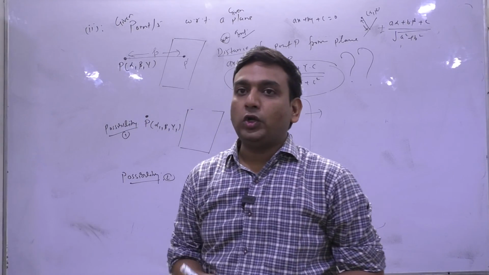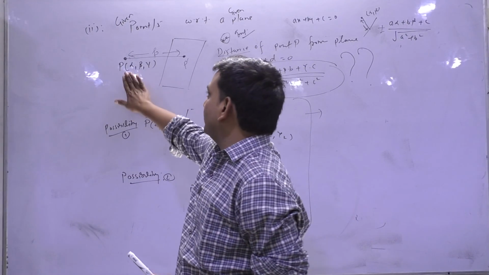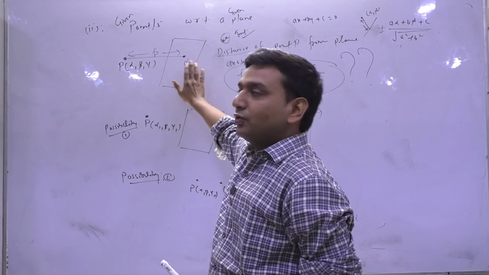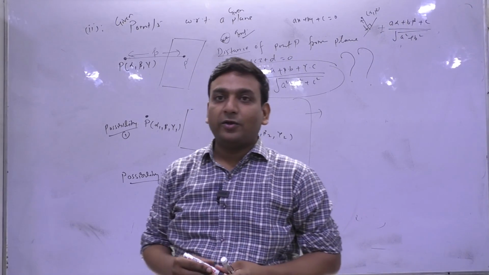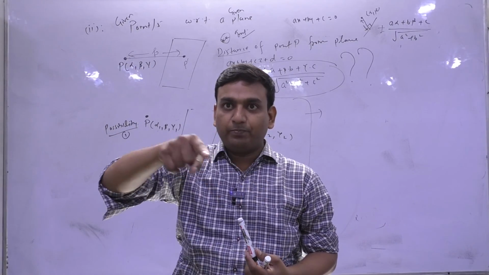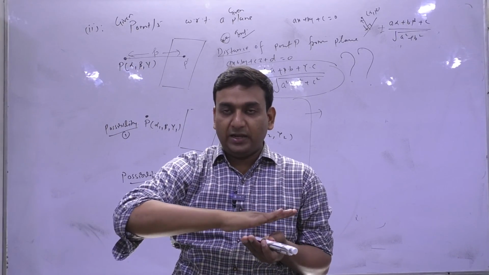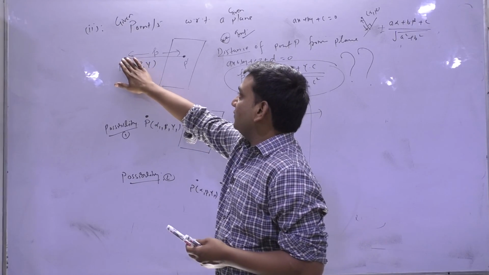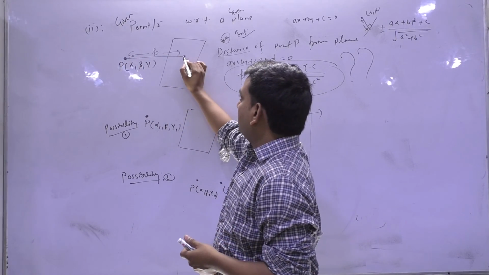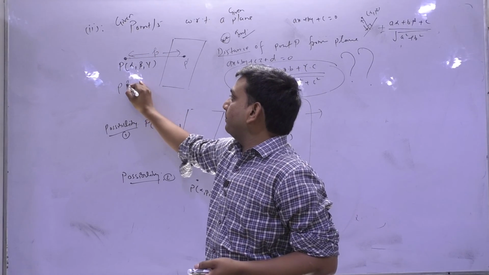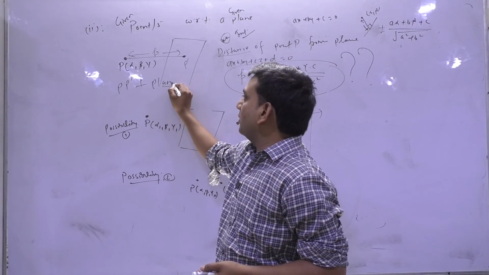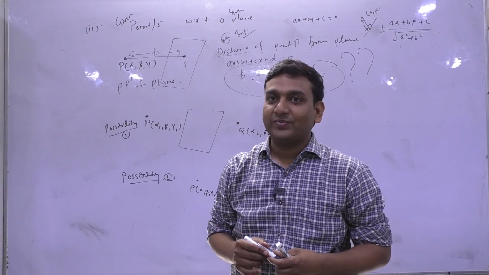Suppose that I want to know what is the distance of this point from this plane. So what you do? You just draw a perpendicular from that point to that object, whether it is a straight line or a plane. So on this plane a perpendicular is drawn, means P dash is perpendicular on the plane.